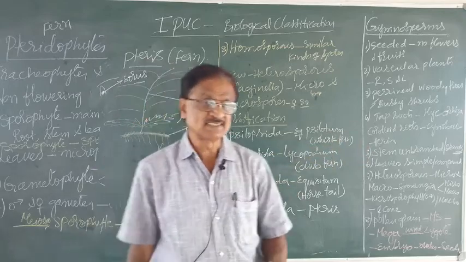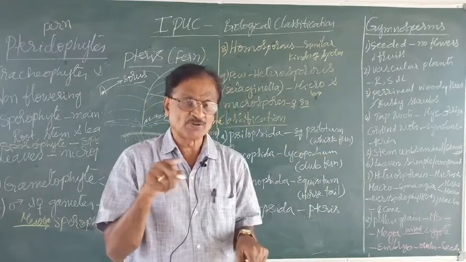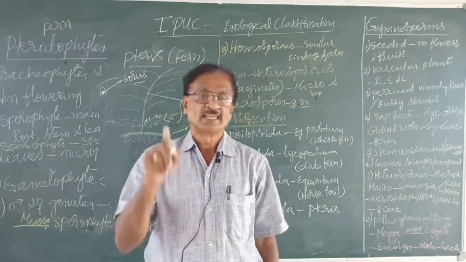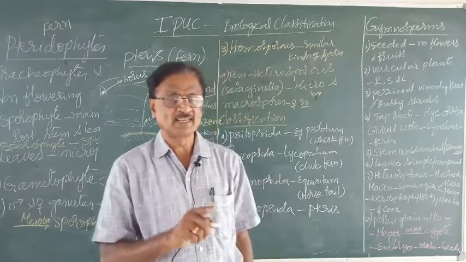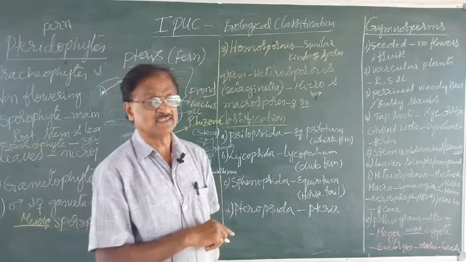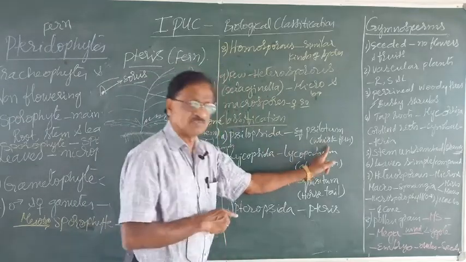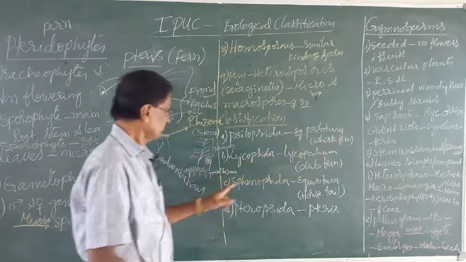Whiskers are the sensory hairs found around the nostrils of mammals, particularly like that of the tiger or lion or even cattle. As it appears like whiskers, it is called whisk fern.